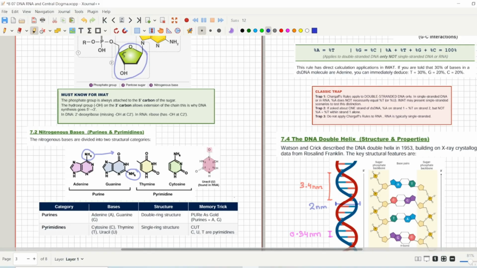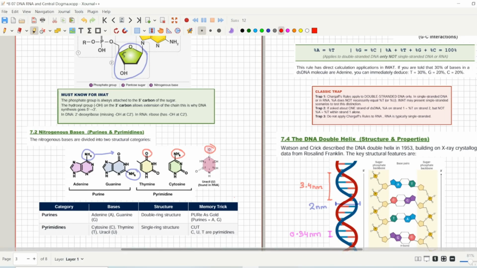So you have to memorize only one structure. Similarly, you only have to memorize one single pyrimidine structure. You can memorize thymine, cytosine, or you can memorize uracil. It's up to you. So what are the differences between them? As you can see here, thymine actually contains oxygen, cytosine contains an amino group. So you can say that